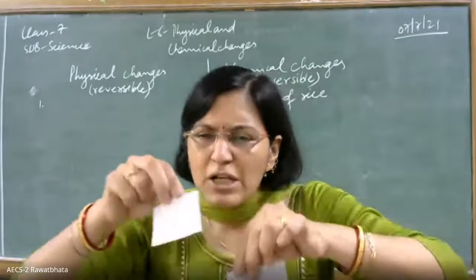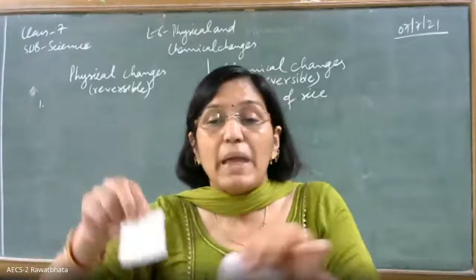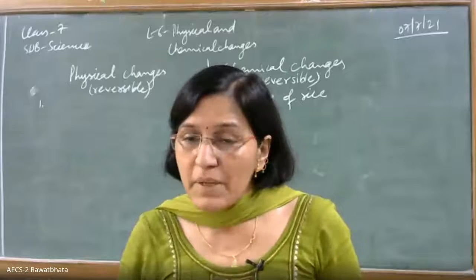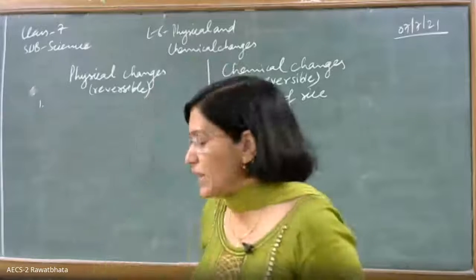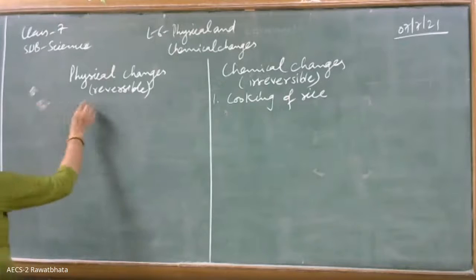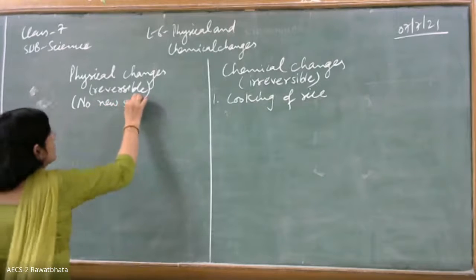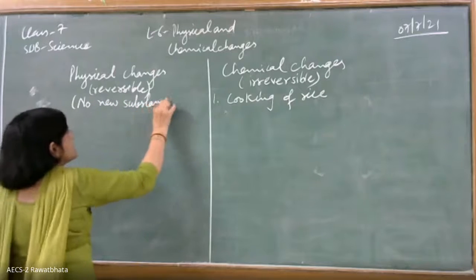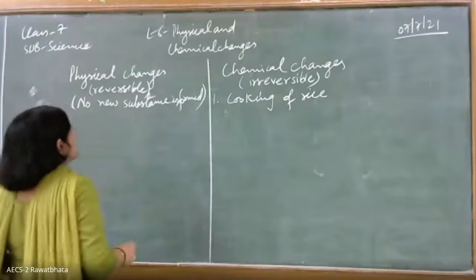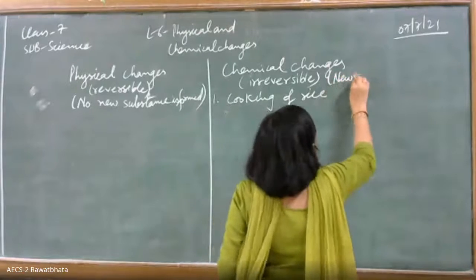Second, even if there are small bits of paper, even smaller than this, paper remains paper only. It does not change. That means we get one more definition from here. If it is a physical change, then no new substance is formed in the physical change, and in a chemical change a new substance is formed.